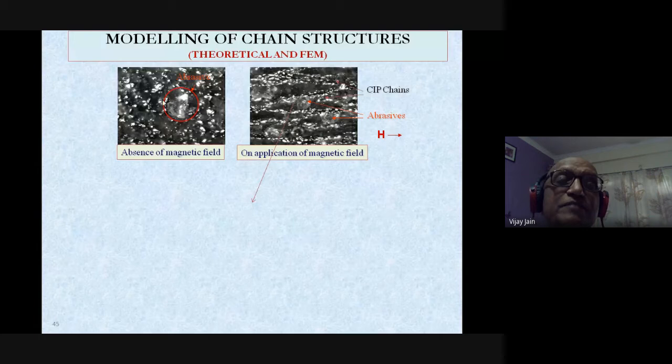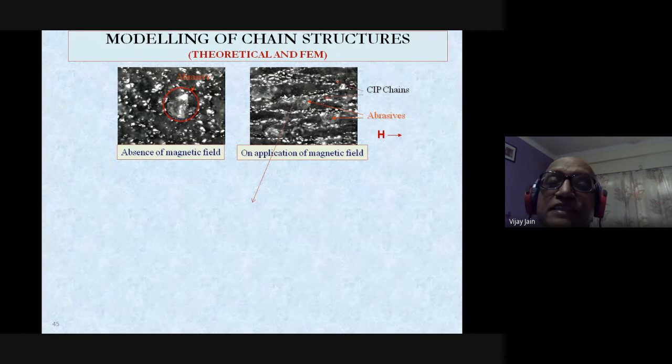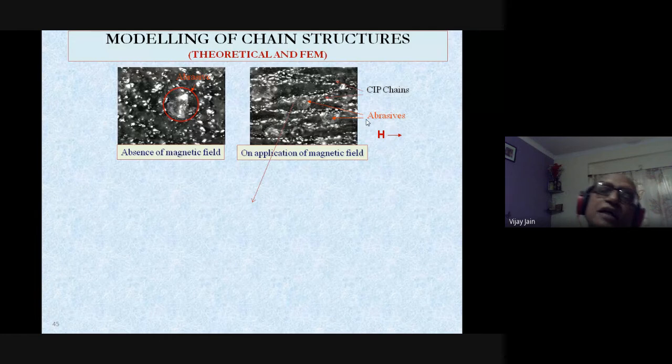This is the abrasive particle and this is the iron particle. Now when you apply the magnetic field, you can clearly see the chains are formed. These CIP, carbonyl iron particles, arrange in the form of chains like this. And these abrasive particles stay either between the chains or within the chains, depending upon the size of the abrasive particles.